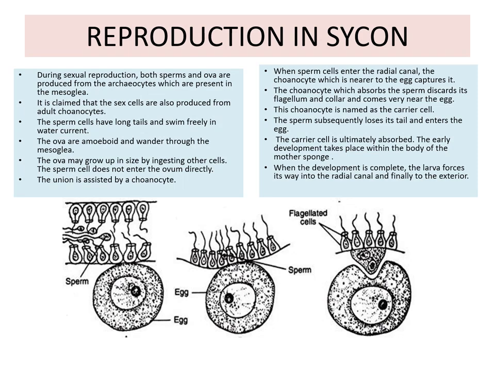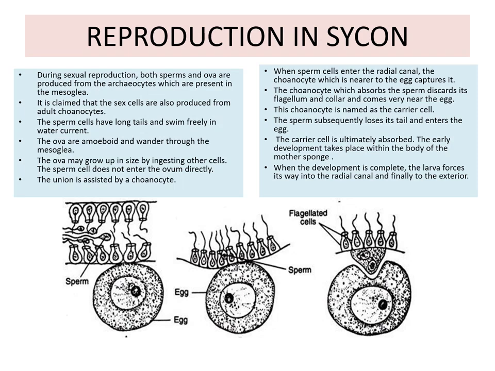Very important. When sperm cells enter the radial canal, the choanocyte which is nearer to the egg captures it. The choanocyte, which absorbs the sperm, discards its flagellum and collar and comes very near to the egg. This choanocyte is named the carrier cell. The sperm subsequently loses its tail and enters the egg. The carrier cell is ultimately absorbed.